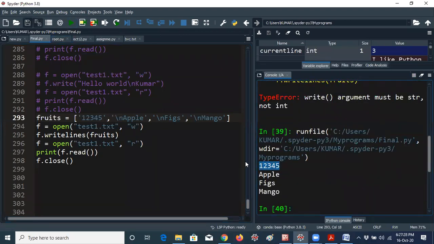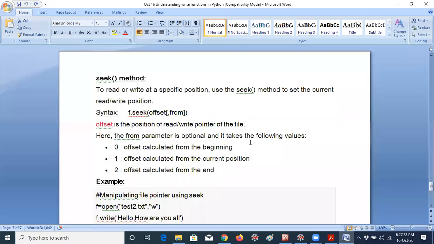Okay, because that 1, 2, 3, 4, 5 is a string, not an integer. Okay, because writelines takes only strings, not integers. You should understand. Okay, so this is the way, guys, completed now.